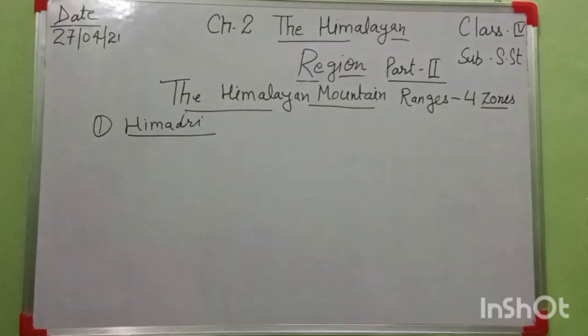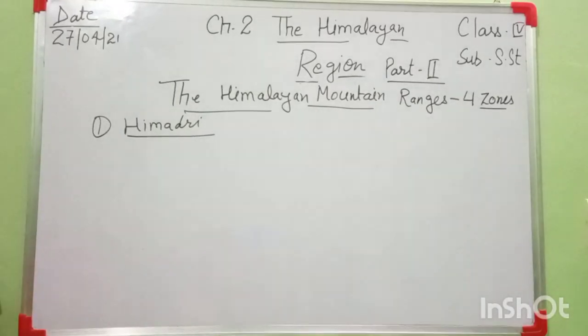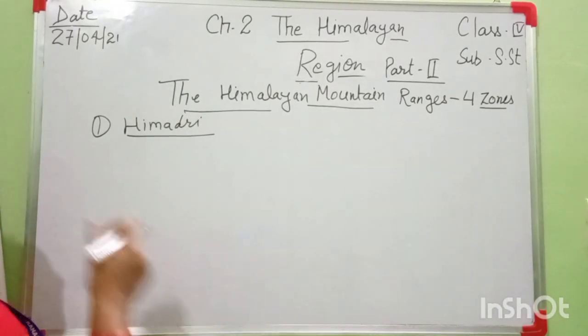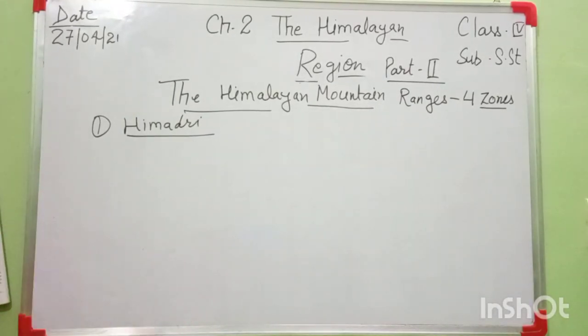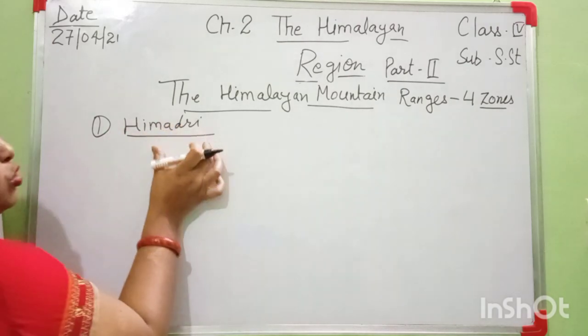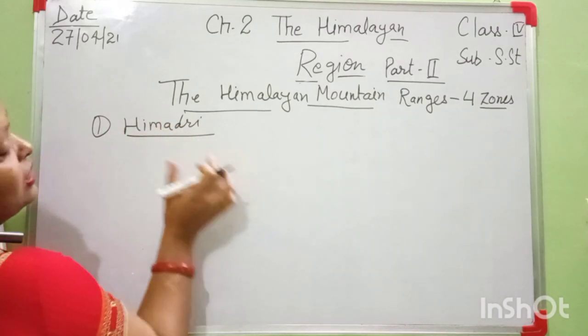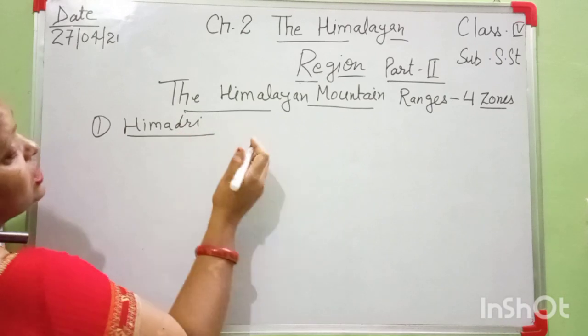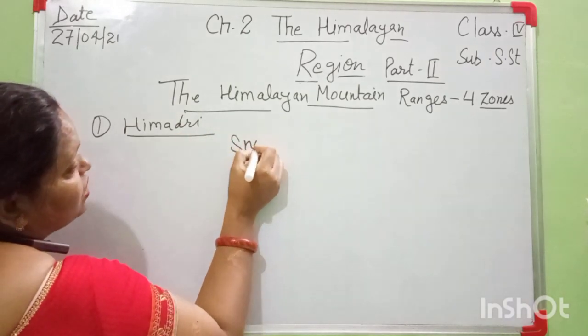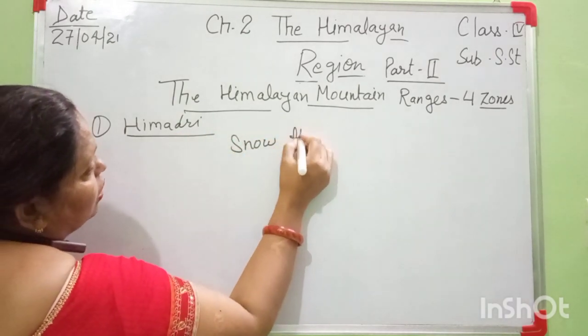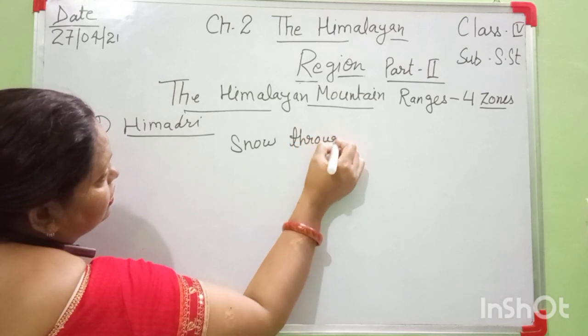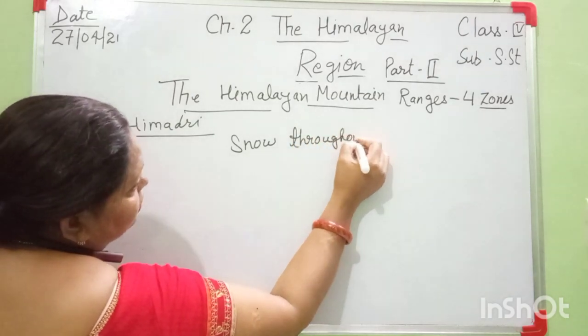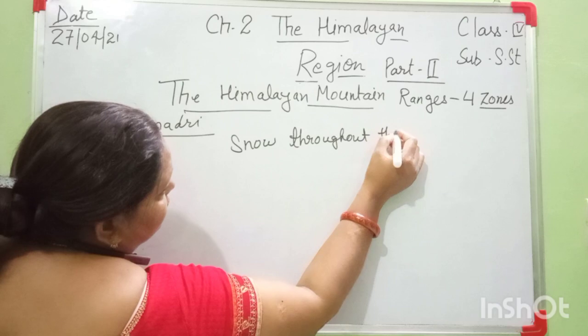Okay. The highest peaks in the world remain covered with snow throughout the year. It means throughout the year, in this part, the snow is found throughout the year.